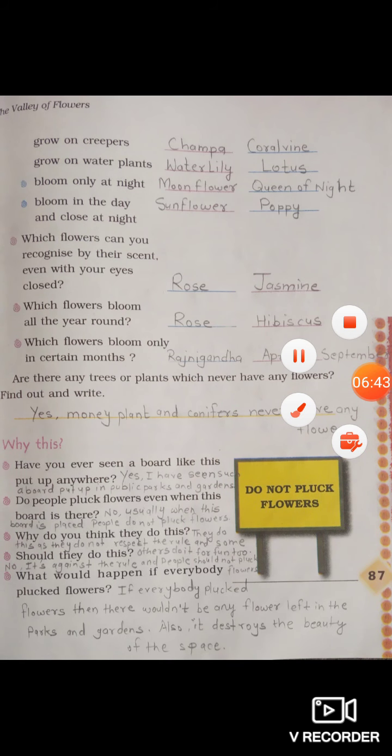Next, which bloom in the day and close at night? You can give the example like sunflower and poppy. These are the flowers which bloom in the day and close at night. So, easily you can recognize. Understood, children?